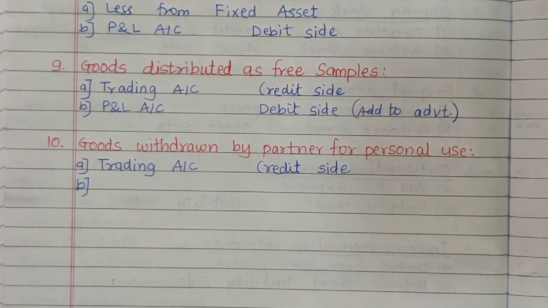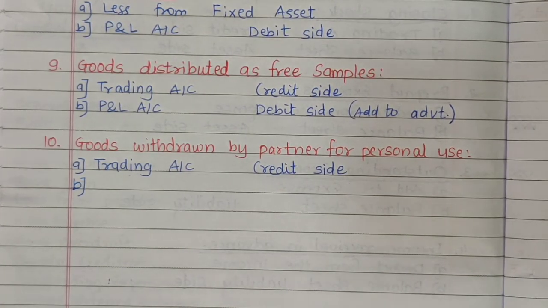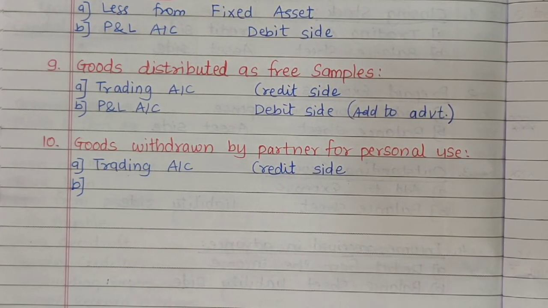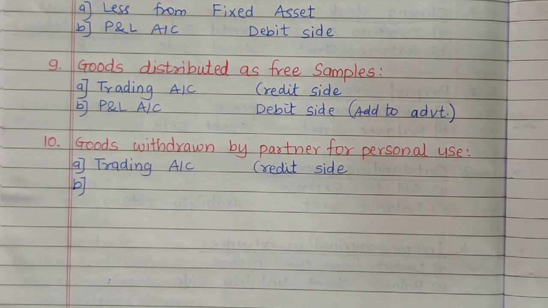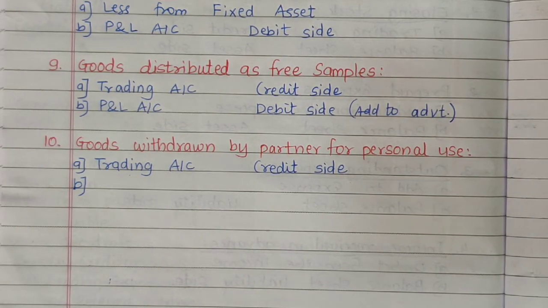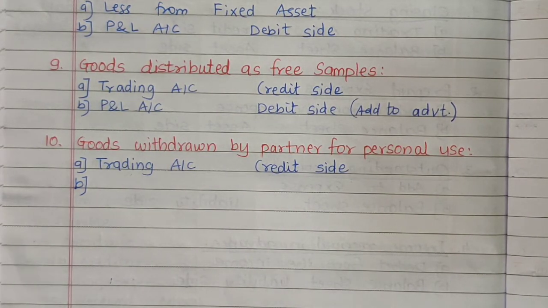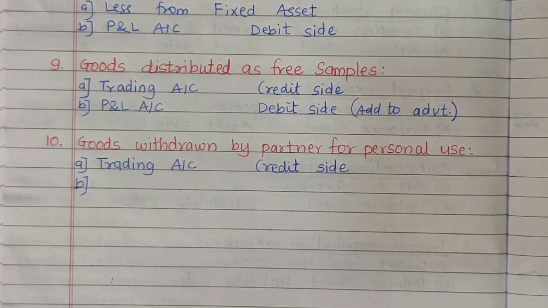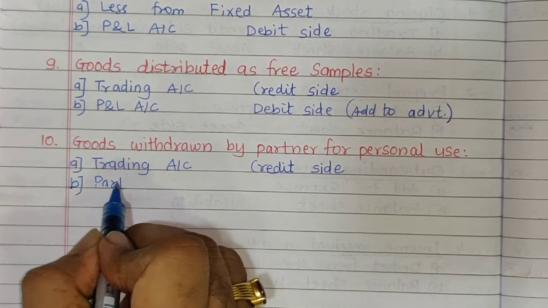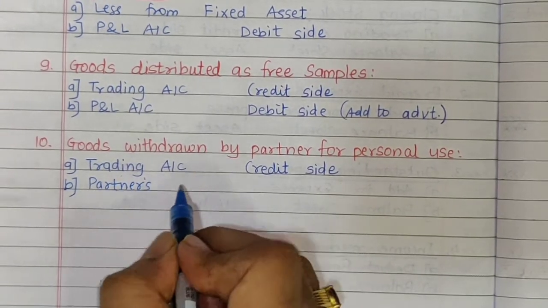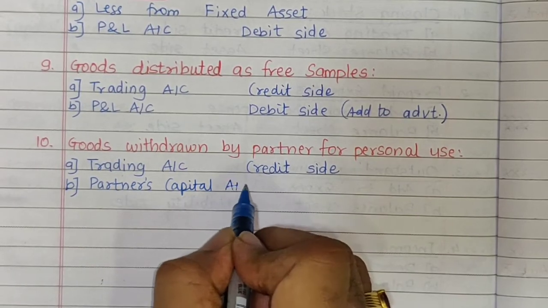Goods withdrawn by partner for personal use is drawing made by the partner. We will follow the rule for personal account, debit the receiver. So partner's capital account must be debited if goods are withdrawn by the partner for personal use. So second effect will be partner's capital account debit side.